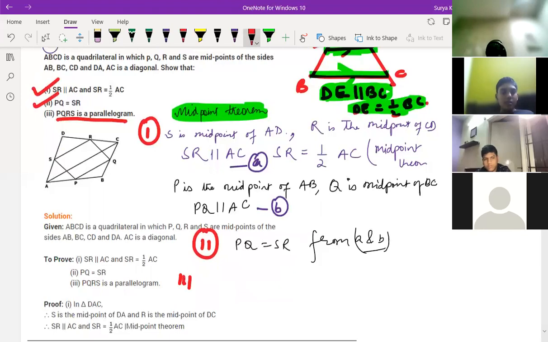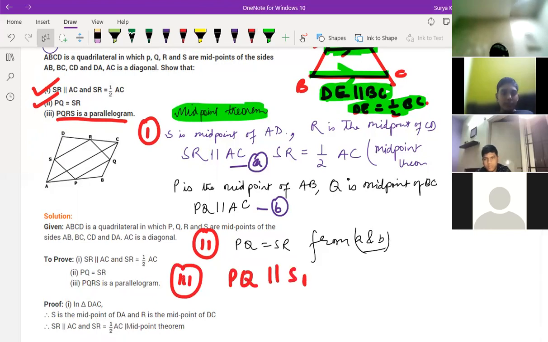The third point is easier only, right? So PQ is parallel to SR. We can write, if PQ is parallel to AC and SR is parallel to AC, see from this one, this A and B, we can write. If PQ is parallel to AC and AC is parallel to SR, so PQ is parallel to SR also, right? Also we can write